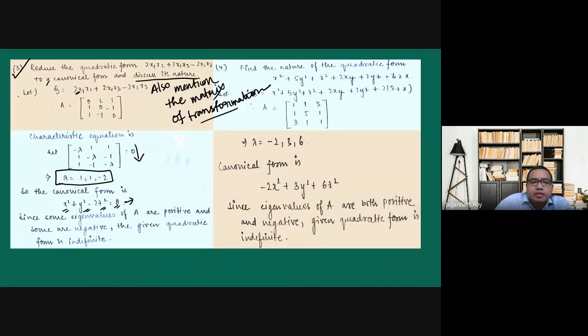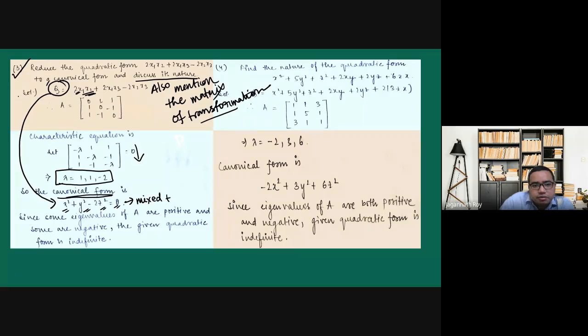So this is our canonical form. This is the required canonical form. Note that in the quadratic form there were no square terms, but there were mixed terms. Here the mixed terms are removed.